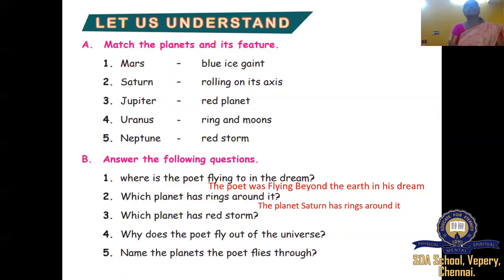The planet Saturn has rings around it. Which planet has a red storm? The planet Jupiter has a red storm.